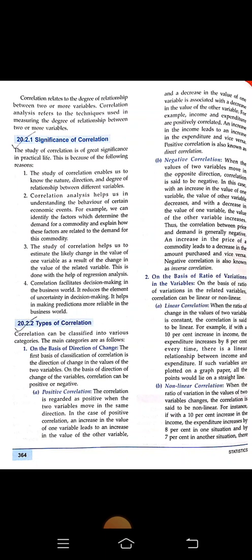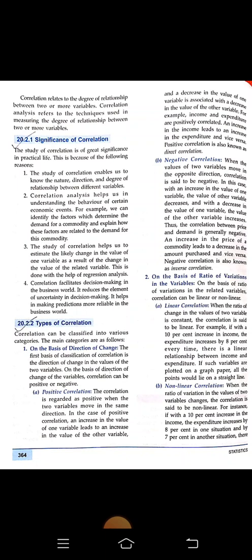Negative correlation. So, positive correlation is known as direct correlation. Negative correlation is known as inverse correlation. When the values of two variables move in the opposite direction, correlation is said to be negative. In this case, with an increase in the value of one variable, the value of the other variable decreases, and with a decrease in the value of one variable, the value of the other variable increases. Thus, the correlation between price and demand is generally negative. So, negative correlation is also known as inverse correlation.